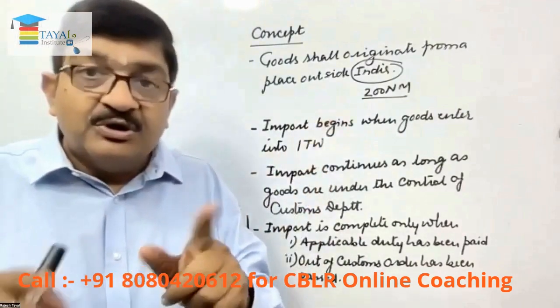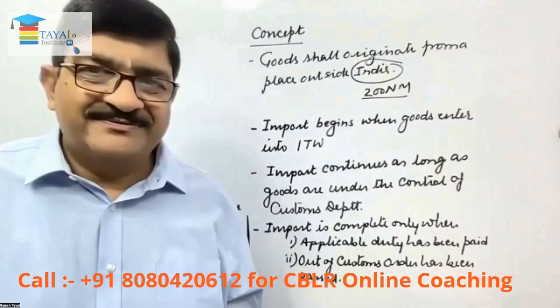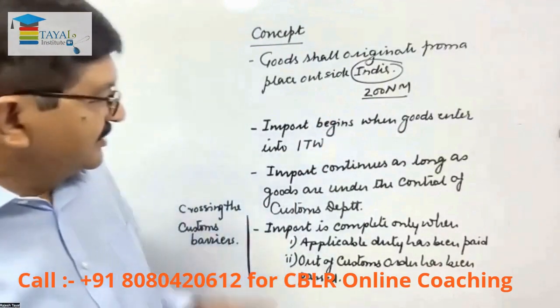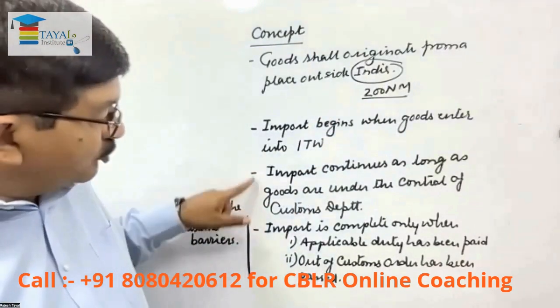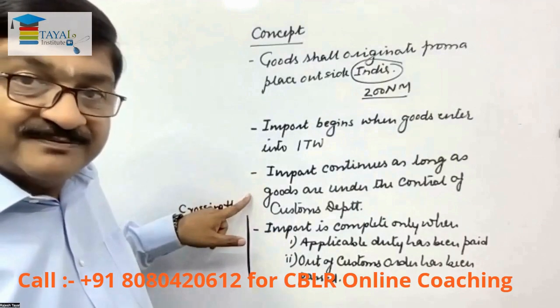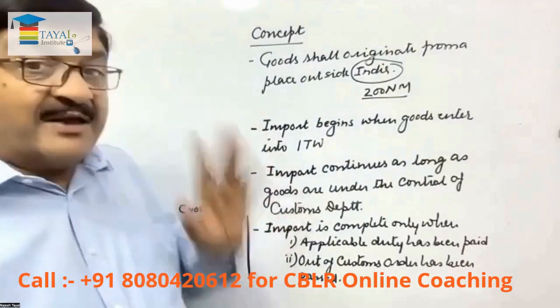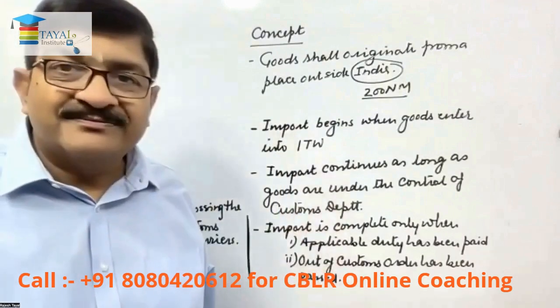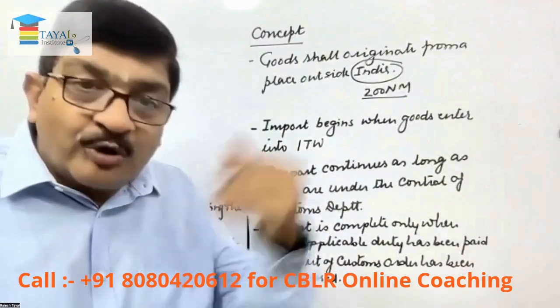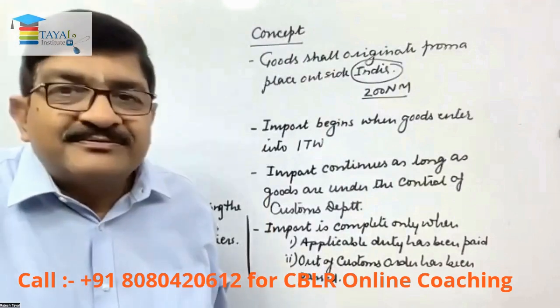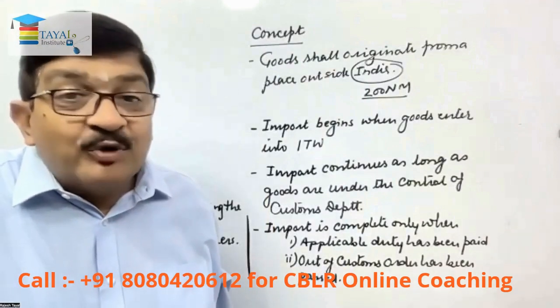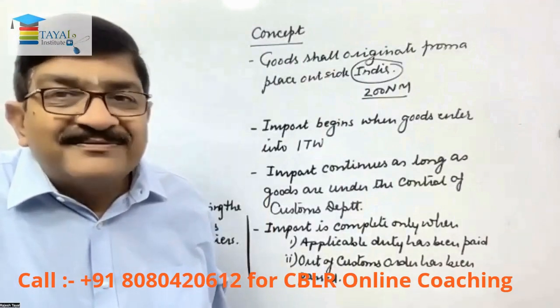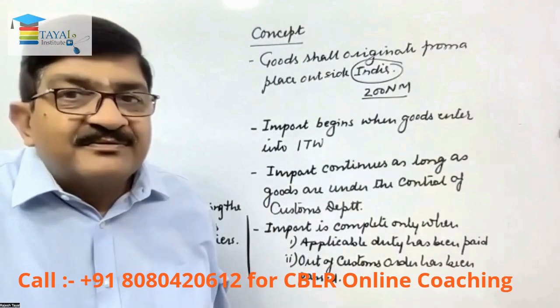Out of those, only 500 are unloaded. Those 500 continue to be under the control of customs. Out of those 500, 300 are removed for home consumption. 200 are again loaded on some other vessel and sent out.